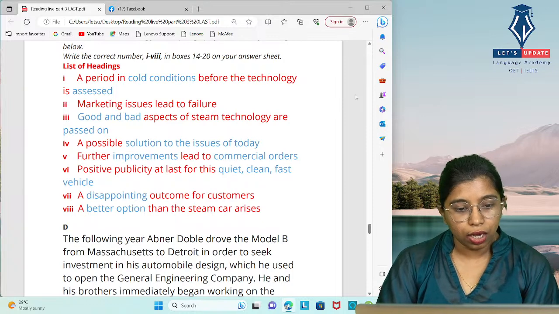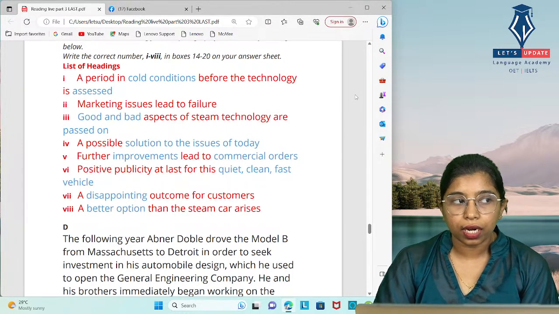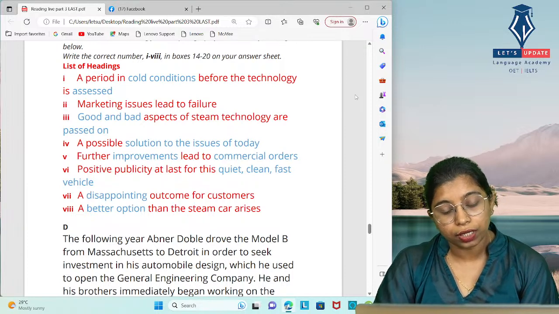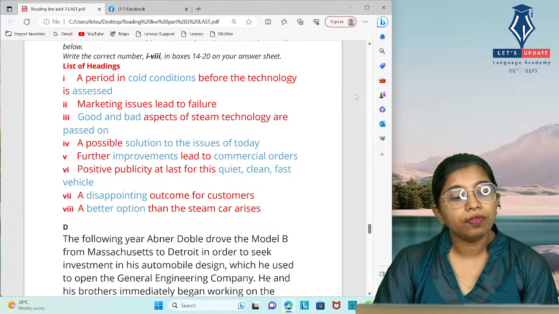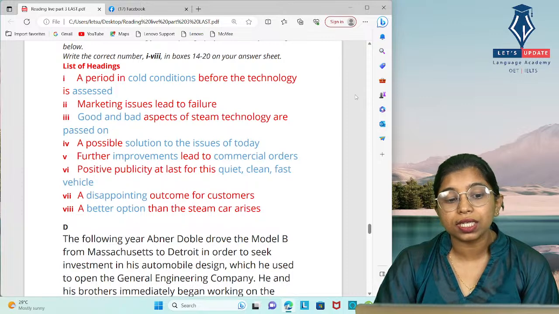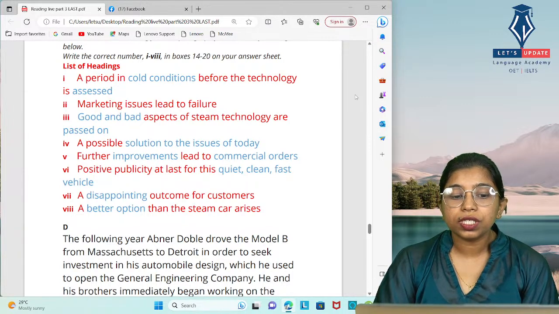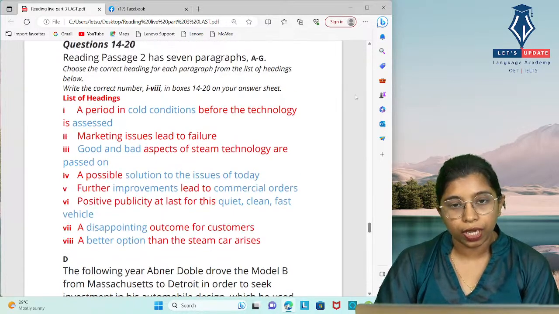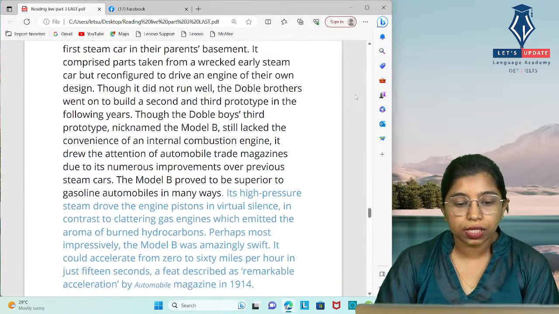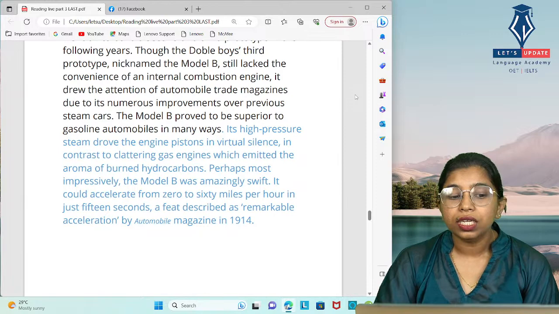After a better option than the steam car arises in paragraph 2, in paragraph 3 they have improved a lot. They have made many changes to improve the car's engine, and the paragraph says it could accelerate from 0 to 60 miles per hour in just 15 seconds.